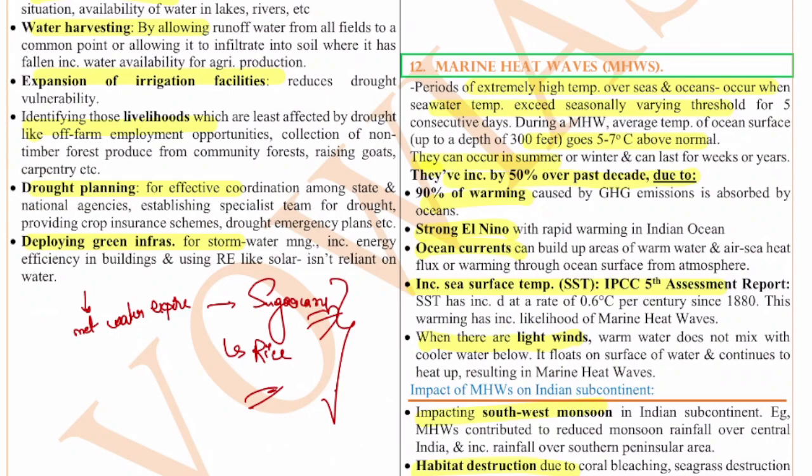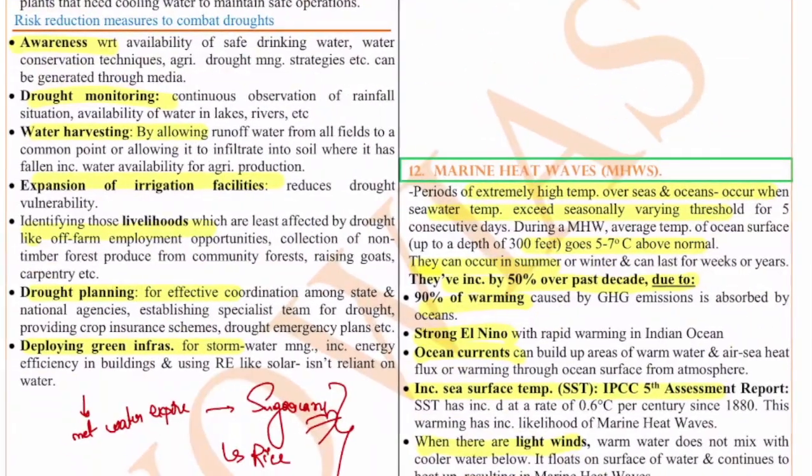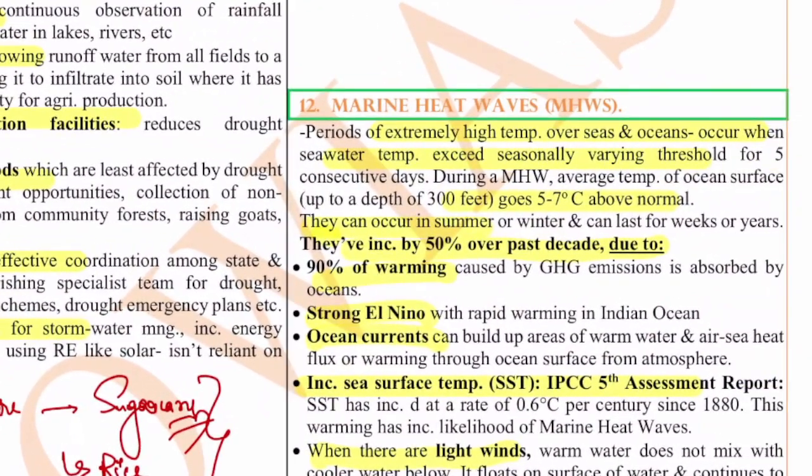Now let's move on to question number 12. Question number 12 is with regard to marine heat waves. Marine heat waves are periods of extremely high temperature over seas and oceans. They occur when the seawater temperature exceeds a seasonally varying threshold for 5 consecutive days.